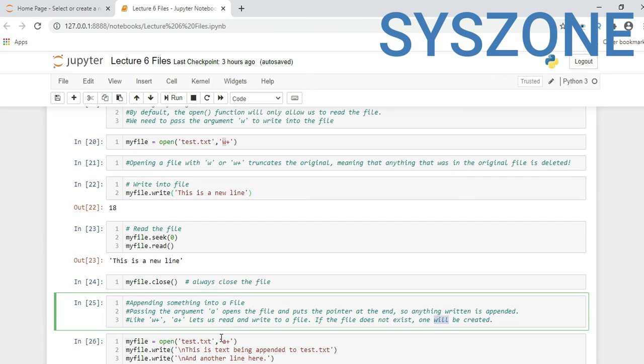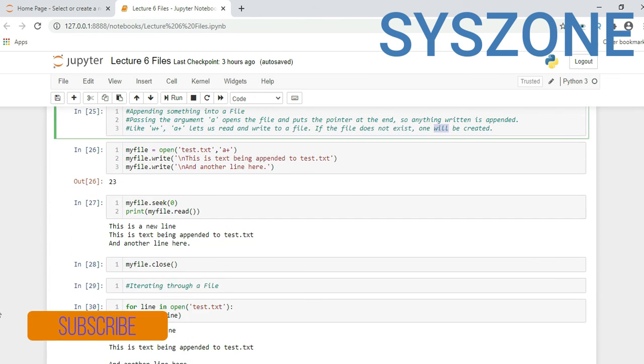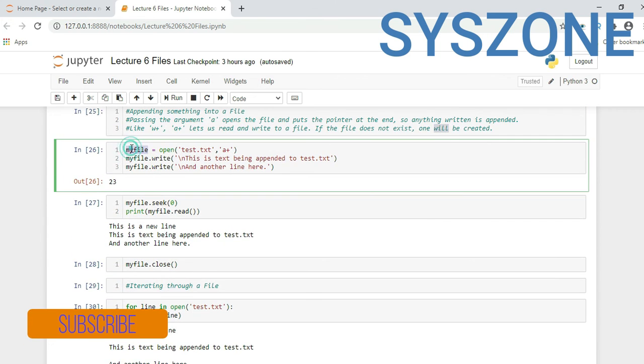So if we are opening a file, here again myfile is my variable name, equal to open test.txt, in a plus mode, read-write mode, which would be append mode.